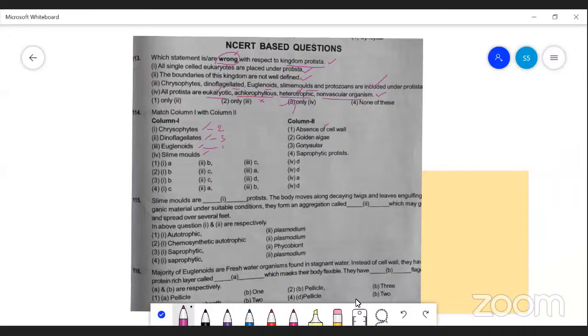Fourth, slime mold, is a saprophytic protista.